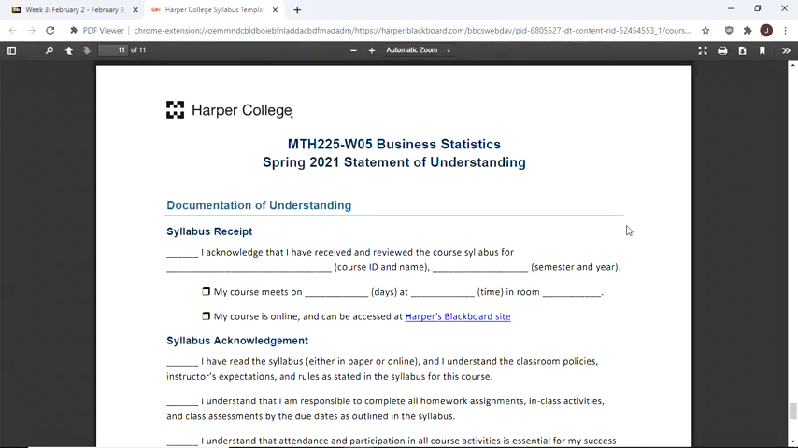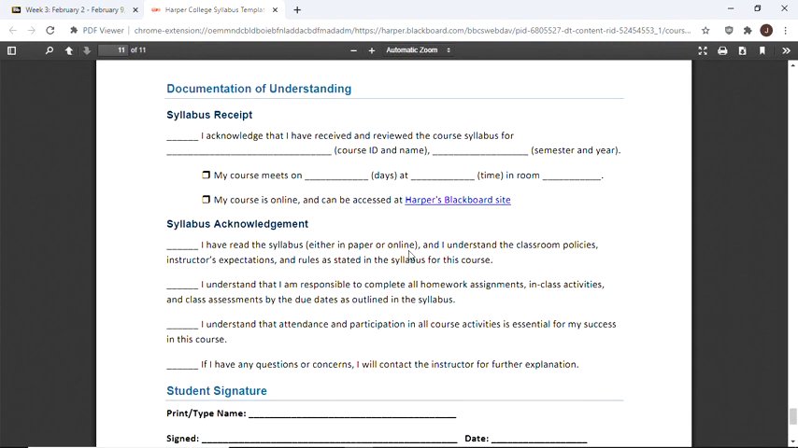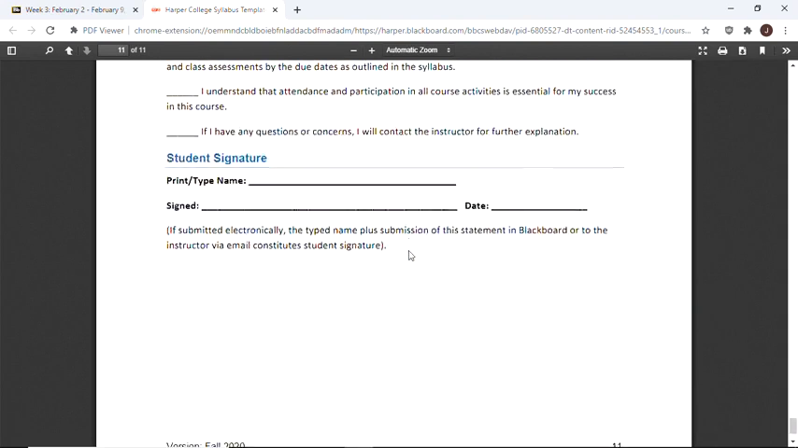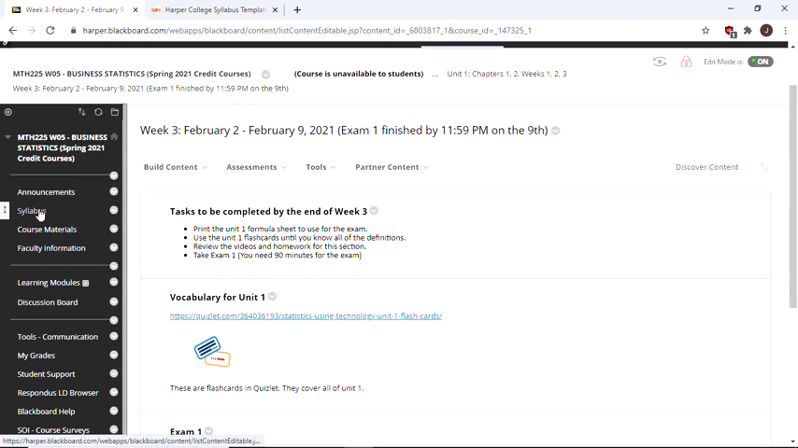All right, so at the end of this orientation, at the end of the syllabus, you have this documentation of understanding that you need to fill out and email to me. Now, if you have some sort of editor for a PDF and just want to edit the whole thing, that's great. If you can save just this last page and upload just this last page, that'd be great. There's a spot to do it. That's week 1.